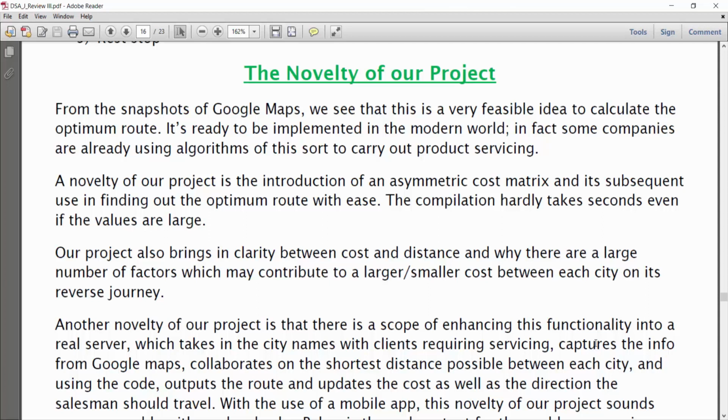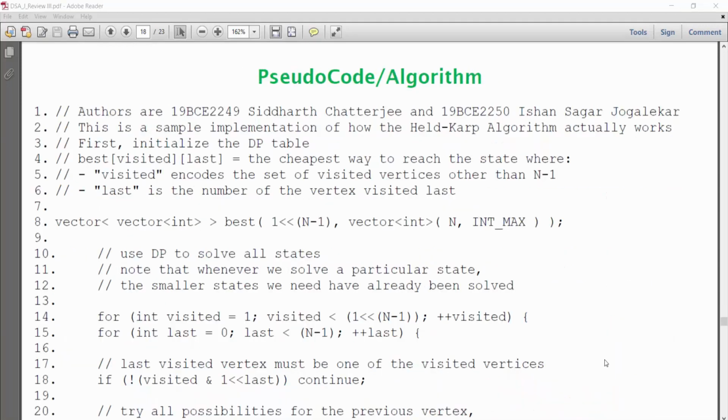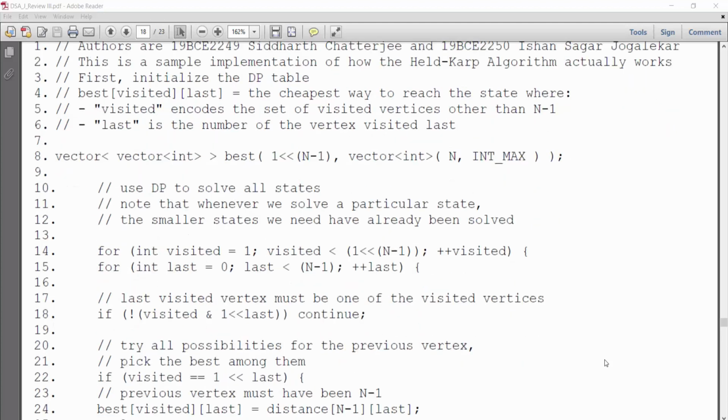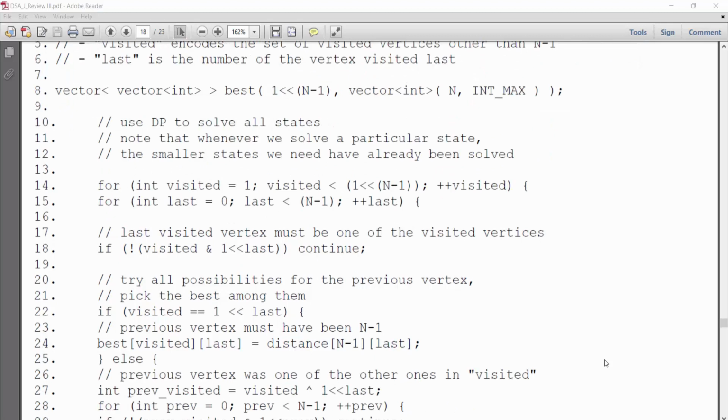Now let's see the code implementation of the Held-Karp algorithm for the traveling salesman problem. First, let's see the pseudocode or algorithm for this. We have to create one vector or matrix to input the values. For dynamic programming, we have to create one variable to mark visited nodes, and to try all the possibilities till the last we have to create some loops, and also some if-else conditions.